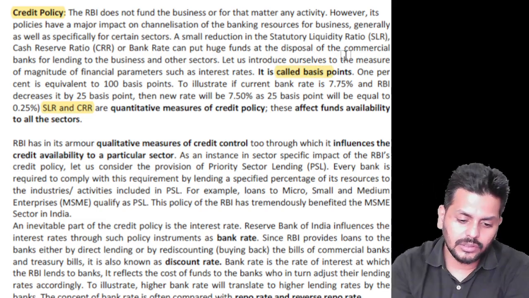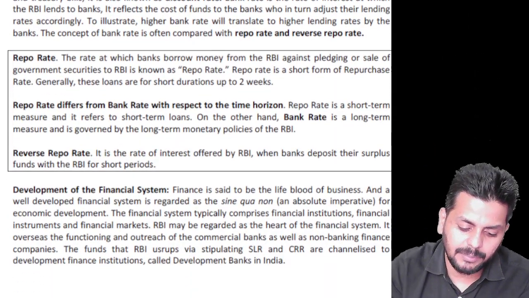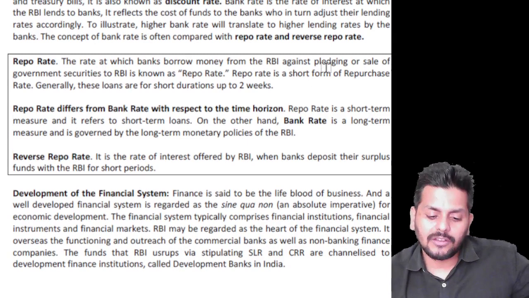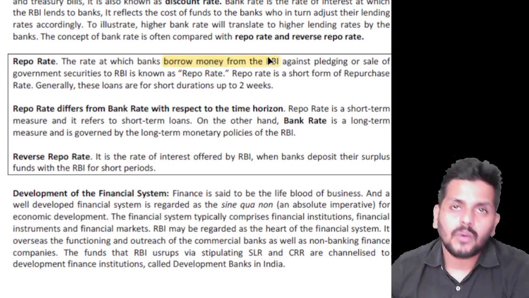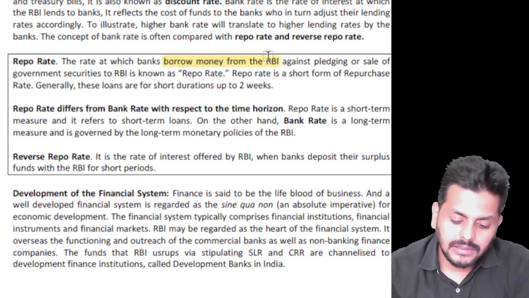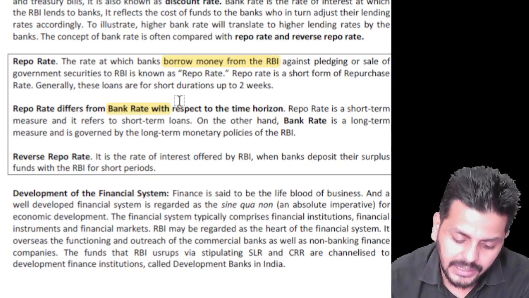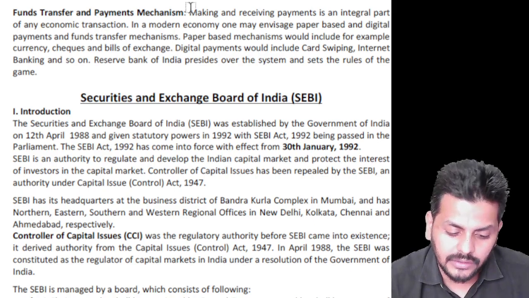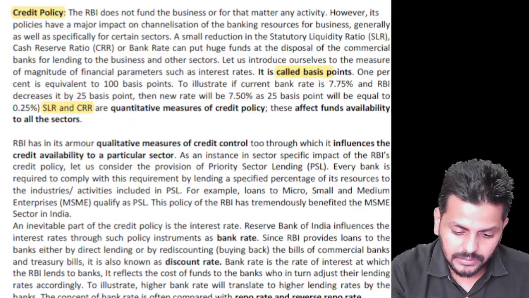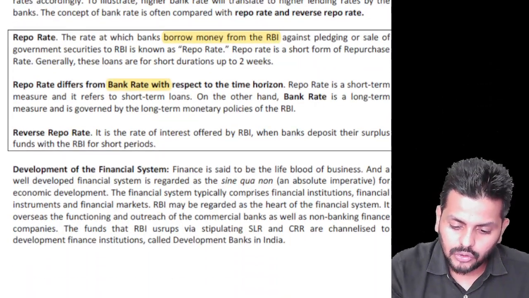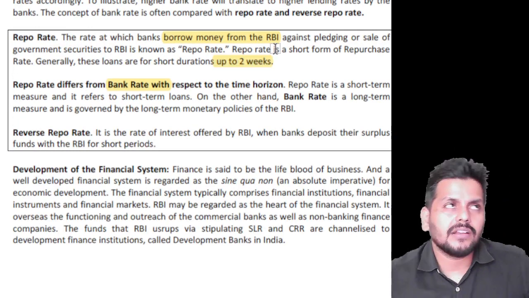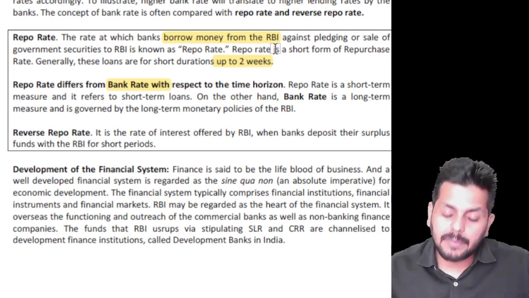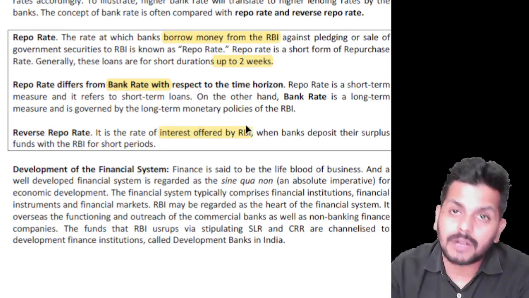Okay, so there is a slight difference between bank rate and repo rate. Repo rate is the rate at which other banks borrow money from RBI, while if it's for a longer period, then it will be called bank rate. So the only difference between repo rate and bank rate is that repo rate is for loans of a 2 week duration, while bank rate is for a longer period. Reverse repo rate is when I keep money with RBI, what is the interest offered by RBI?